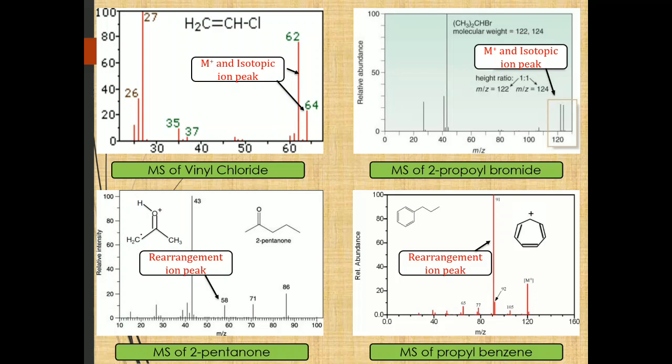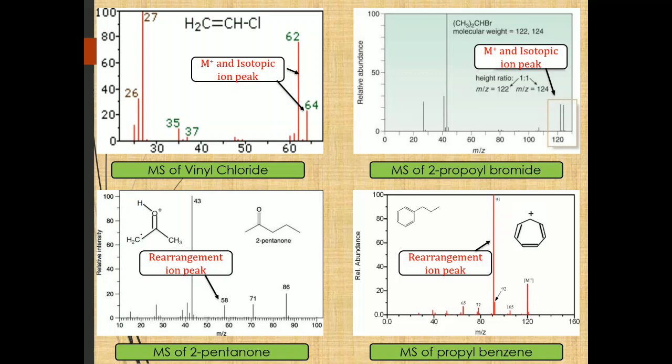In the fourth spectrum, of propyl benzene, we get a rearrangement ion peak at 91. In the original molecule, there is a 6-membered ring, that is benzene, but we get a rearrangement ion having a 7-membered ring, which is called a tropylium cation. In this way, isotopic peaks, rearrangement peaks, and molecular ion peaks are what we get in the mass spectrum.